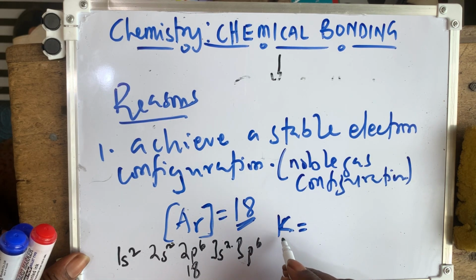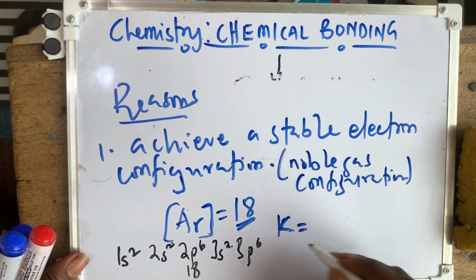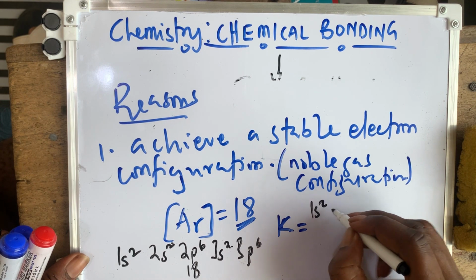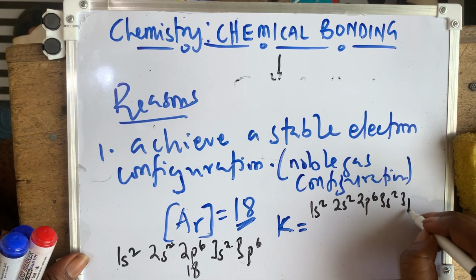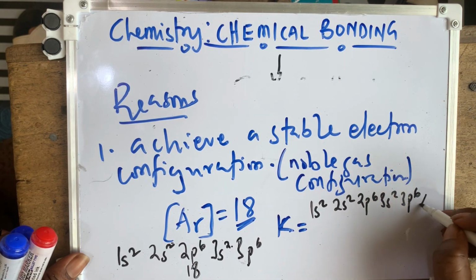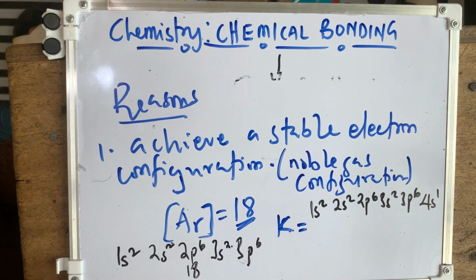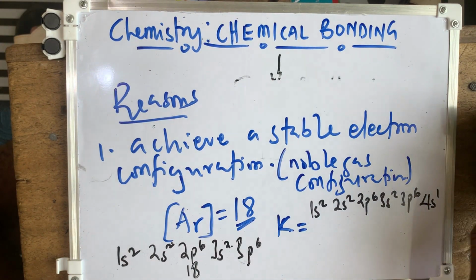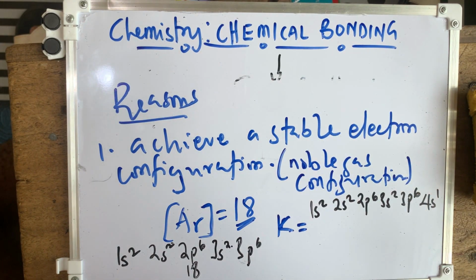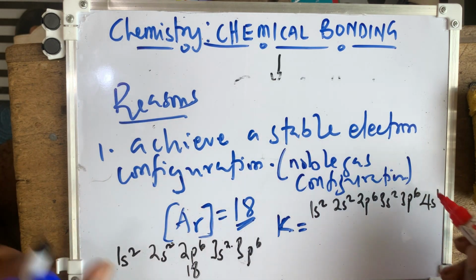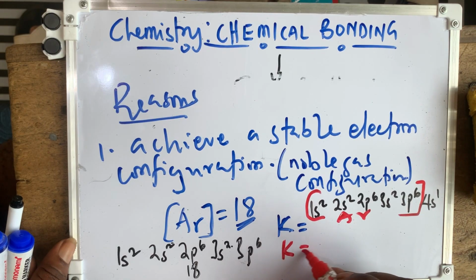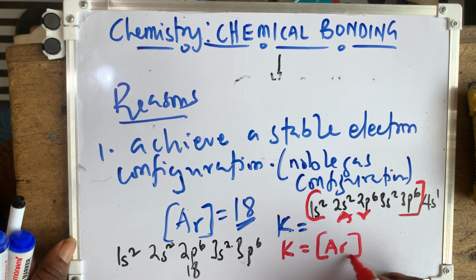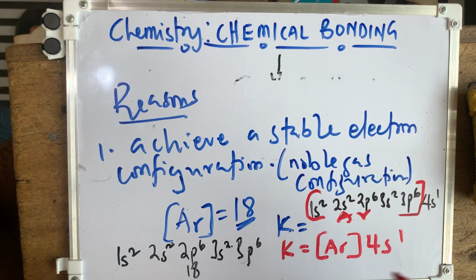Now, if you want to write the electronic configuration for potassium, it will be 1s2, 2s2, 2p6, 3s2, 3p6, and the last one, 4s1. But using the noble gas configuration, all of this from here to here is argon. So you can just write K is equal to argon, and you bring your 4s1. This is how you write the noble gas electron configuration.